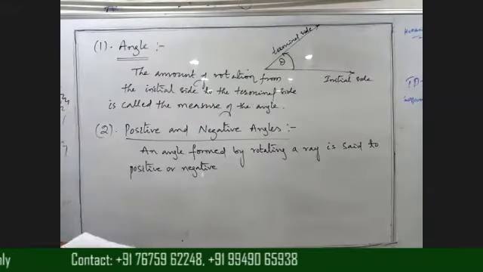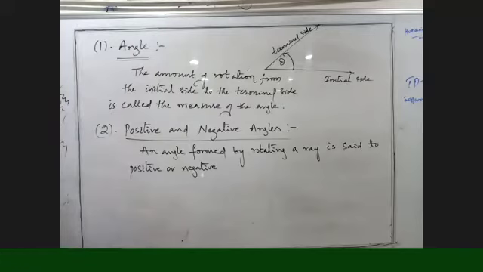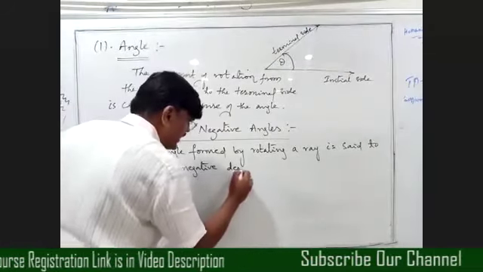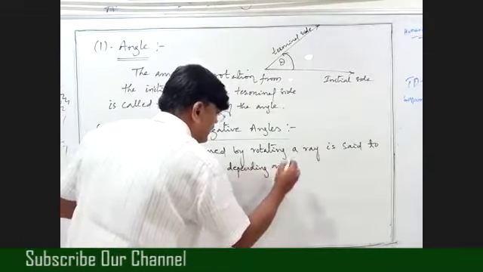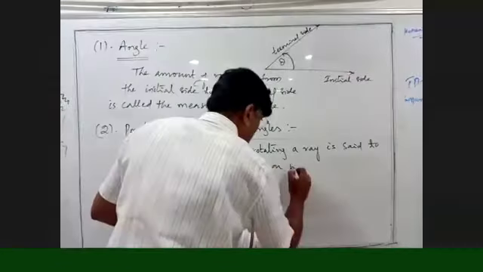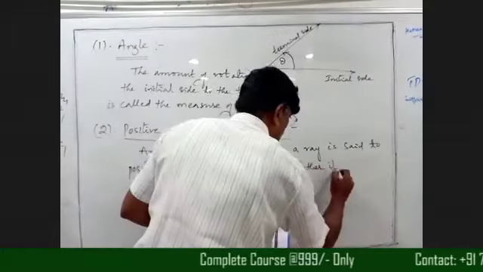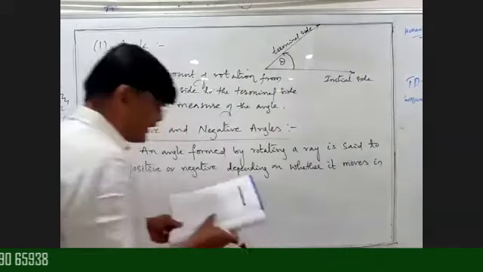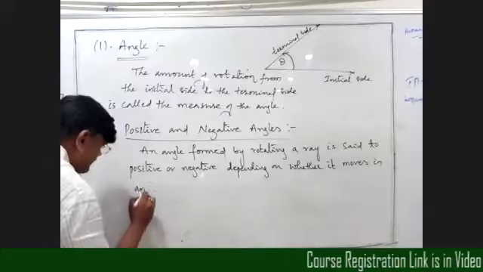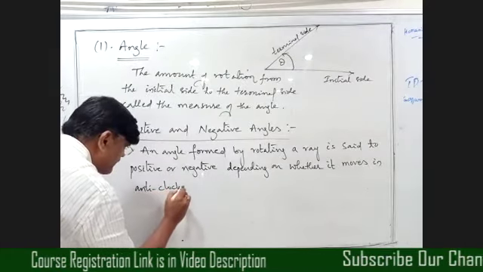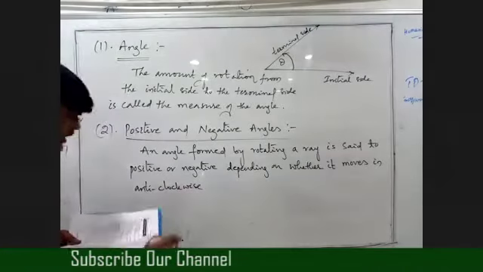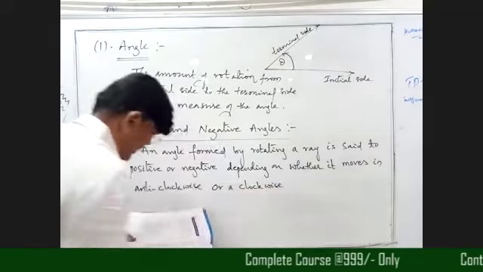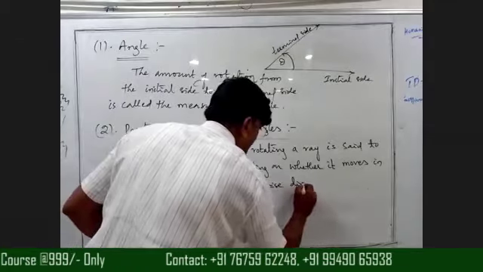An angle formed by rotating a ray is said to be positive or negative, depending on whether it moves in an anti-clockwise or a clockwise direction respectively.